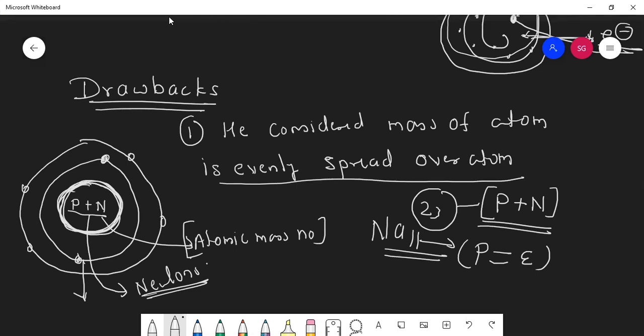Yes, sir. Mass is in the nucleus. But this scientist, J.J. Thomson, said mass is evenly spread. This point is wrong.